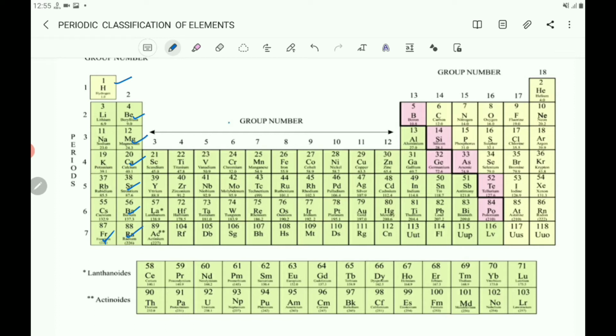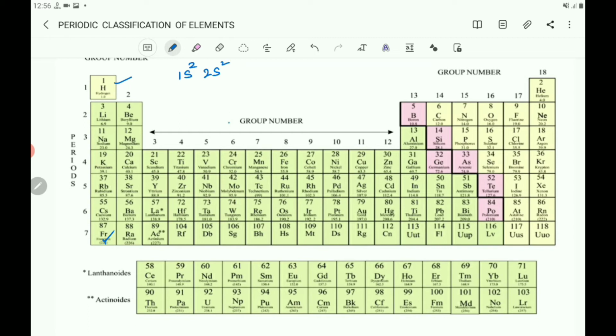And all these are having 2 electrons in their outermost shell. So consider beryllium, atomic number 4. So how many electrons are there? 4 electrons are there. You can write the electronic configuration 1s2 2s2.